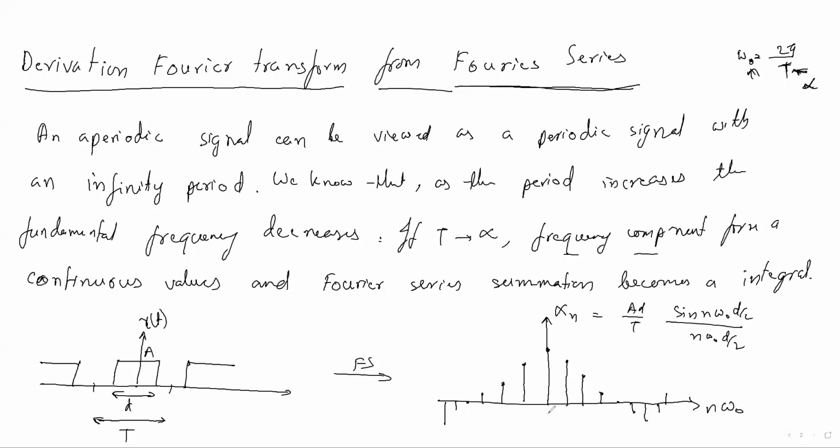So for fixed integers, suppose 1, 2, 3, 4, like this components are present, and the distance between these two is nothing but omega naught. Understand? Have you taken the diagram? Also minus 1, minus 2, minus 3. Can I move to the next slide? So the distance between two samples is nothing but omega naught.